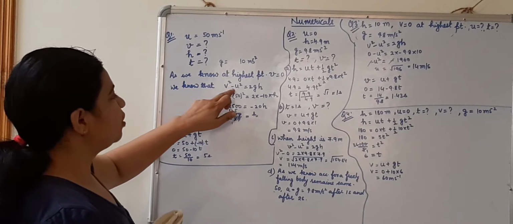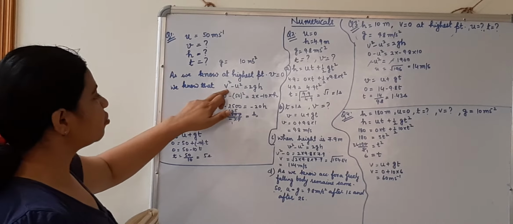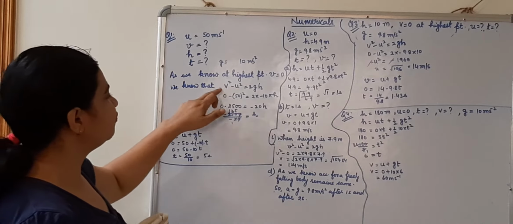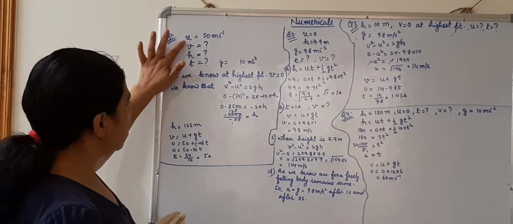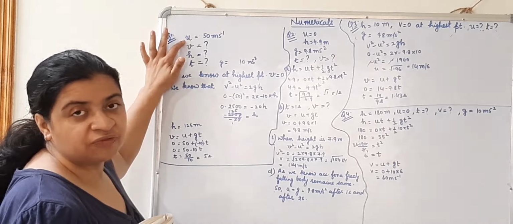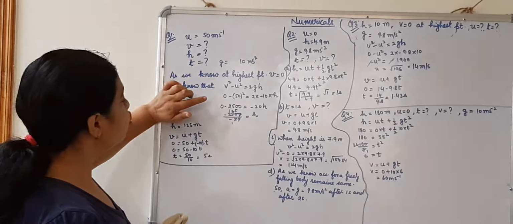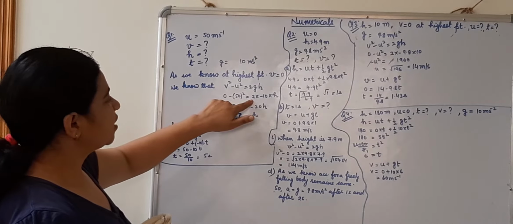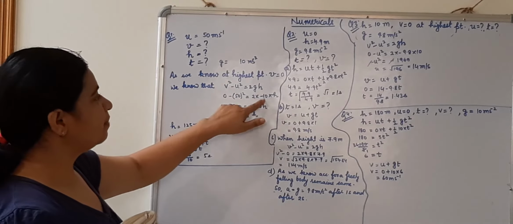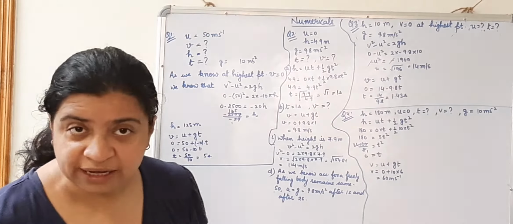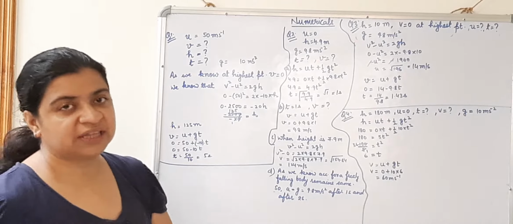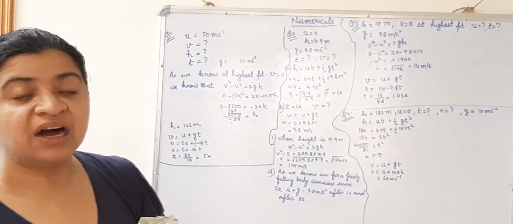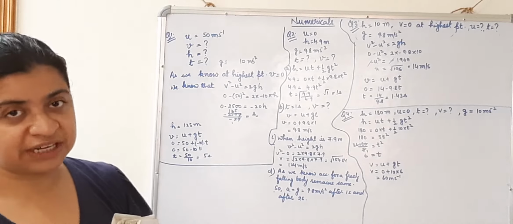So I am using the third equation of motion here, v square minus u square is equal to 2gh. v we know is 0, just now we found out how. It was thrown with a velocity of 50 meter per second, that means u is 50, is equal to 2 into minus 10 into h. Why have I taken minus here, when in the question it is not given minus? Because for upward motion, children, whenever a thing is going up, it is going against gravitational force.